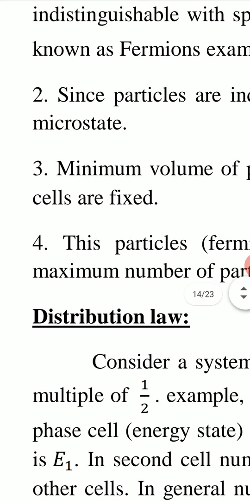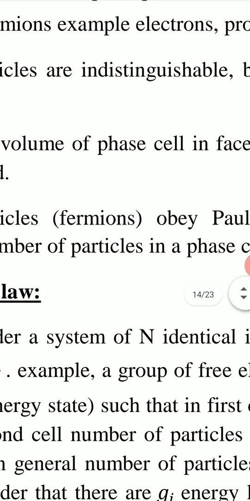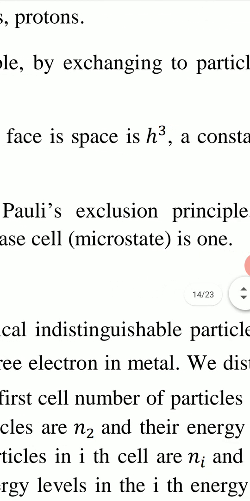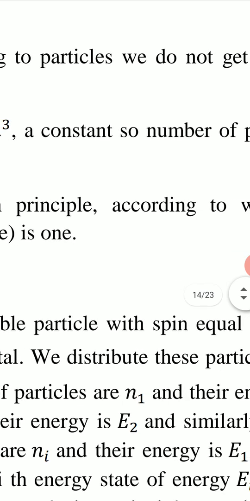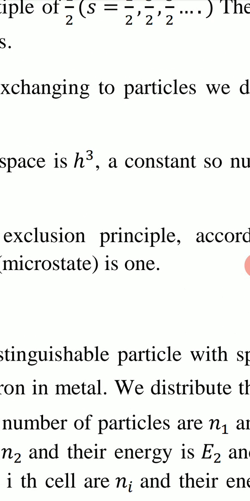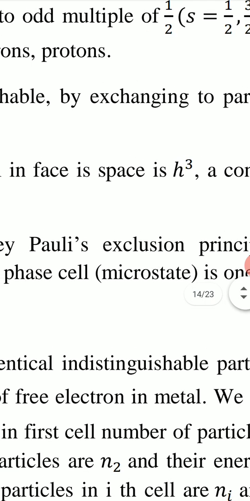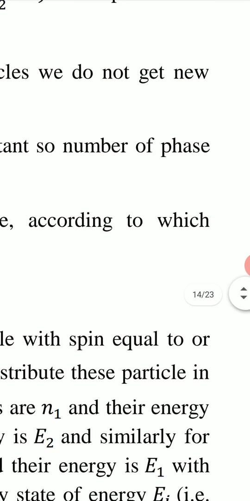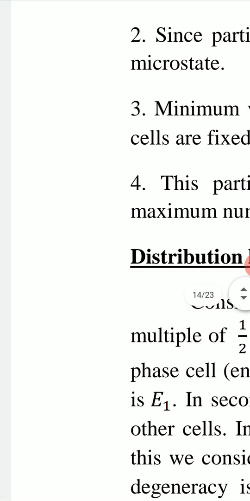Number two, since these particles are indistinguishable, we cannot distinguish between any two particles. Then by exchanging two particles, it is not new, it is the same. So by exchanging two particles, we do not get new microstate.